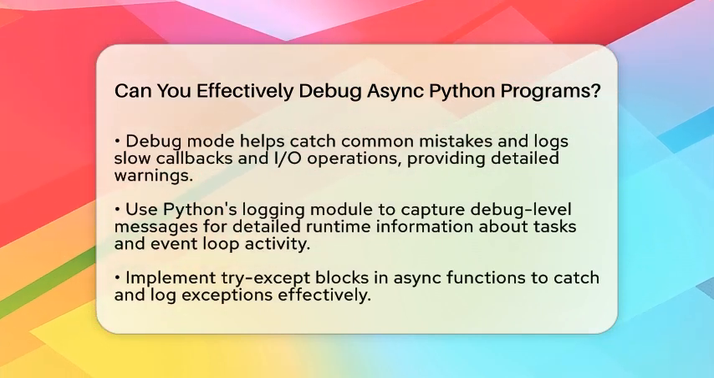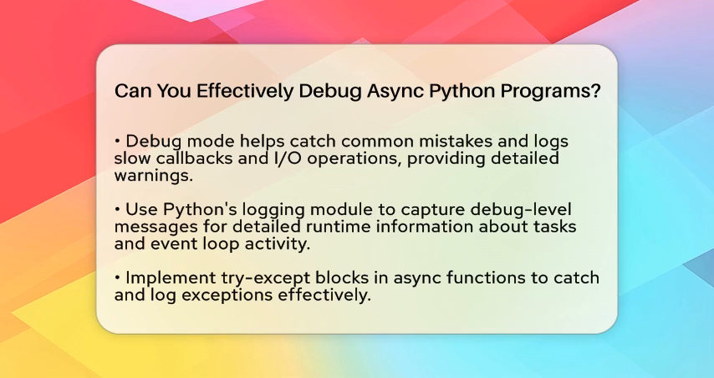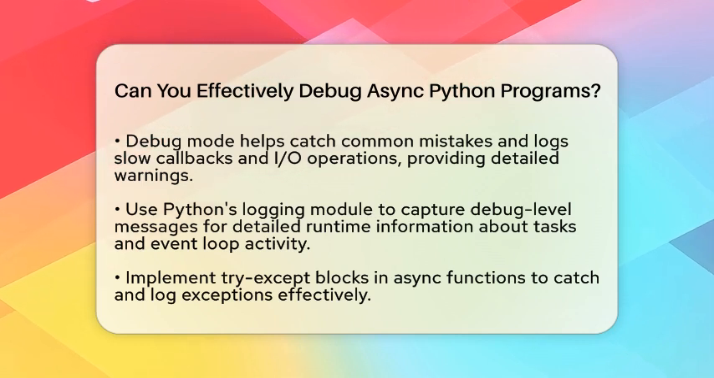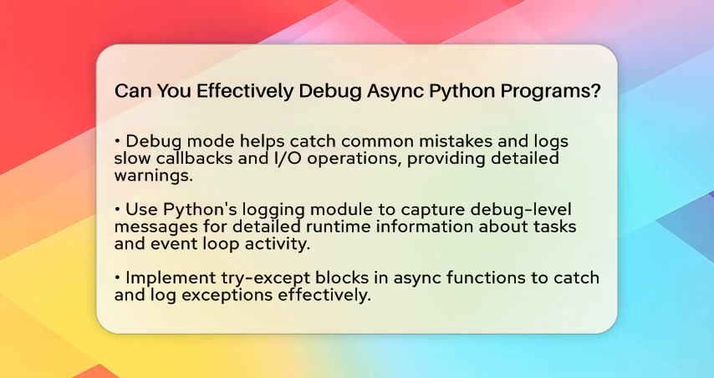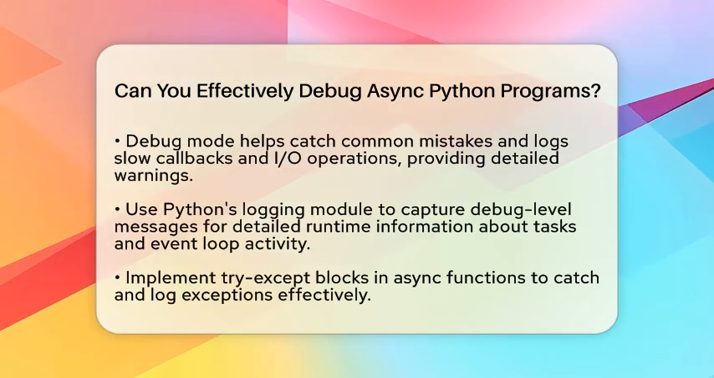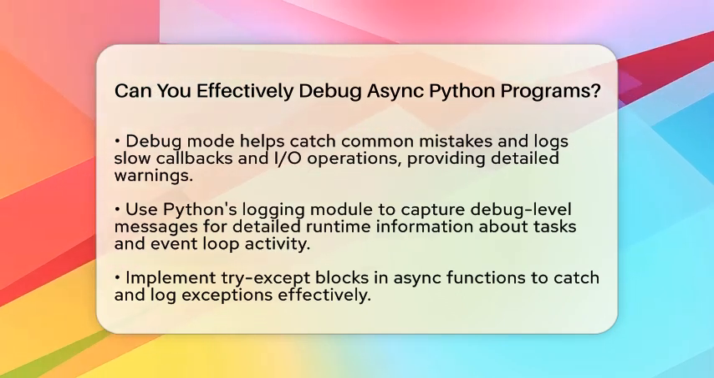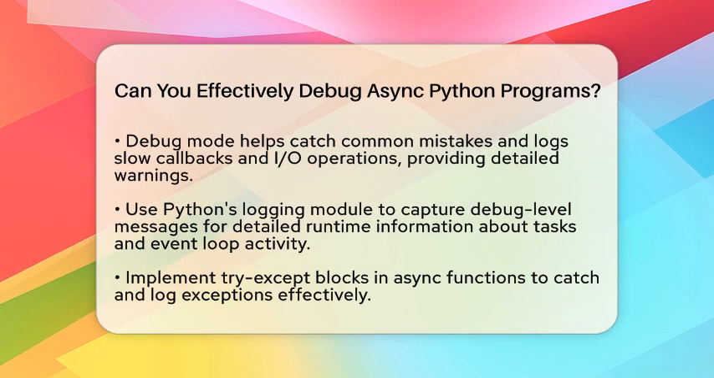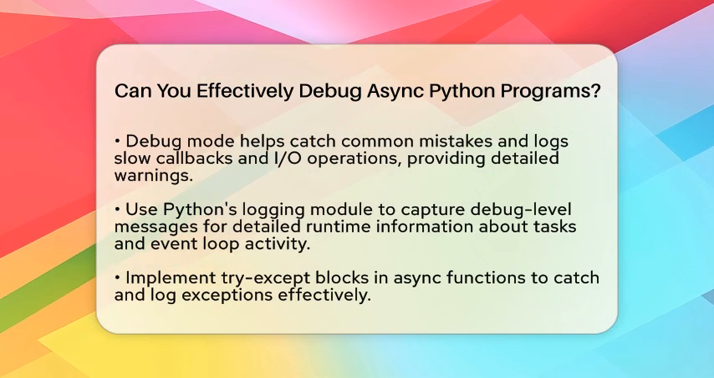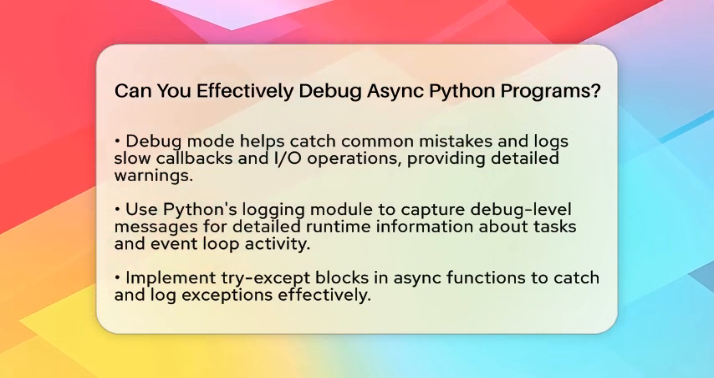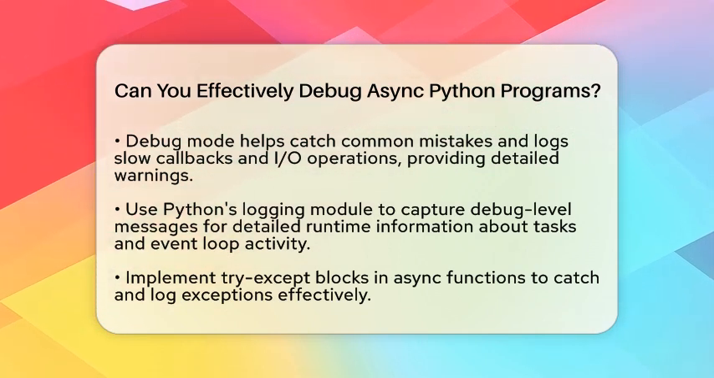Next, utilize Python's logging module and set it to capture debug-level messages. This allows you to see detailed runtime information about tasks and event loop activity. Logging is a great way to track the flow of asynchronous tasks and pinpoint where exceptions or delays occur.